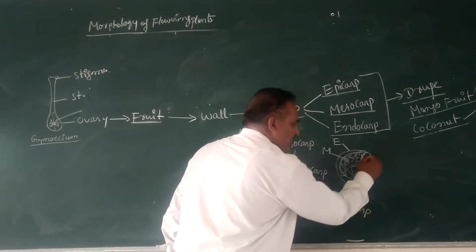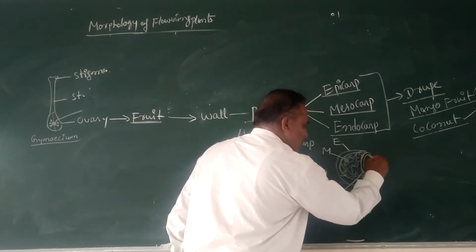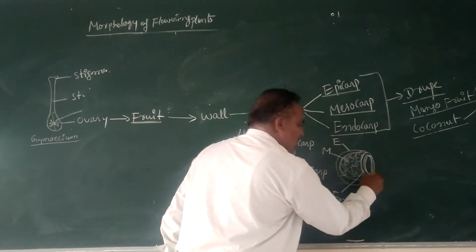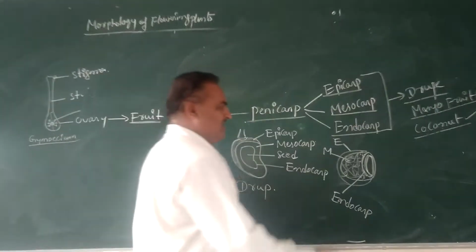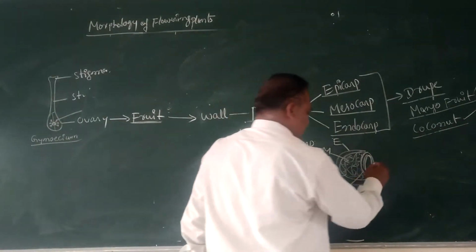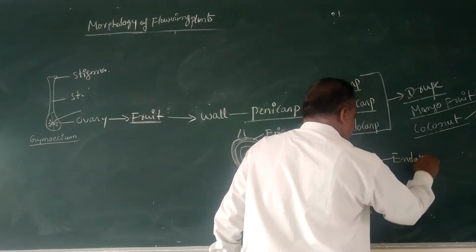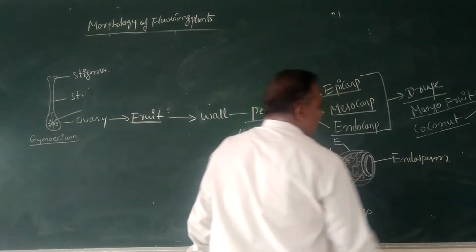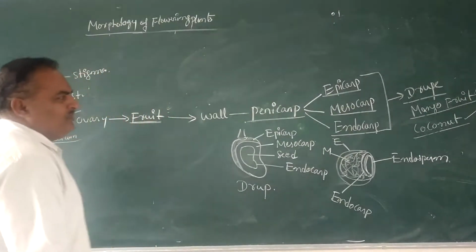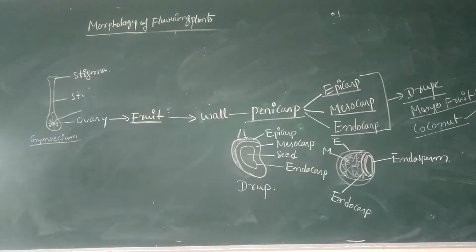Inside the endocarp there is a nutritive layer called the white kernel. That white kernel of the coconut fruit is called the endosperm. The endosperm is the edible part of the coconut.